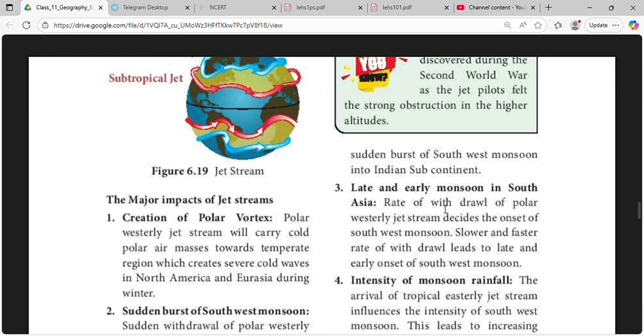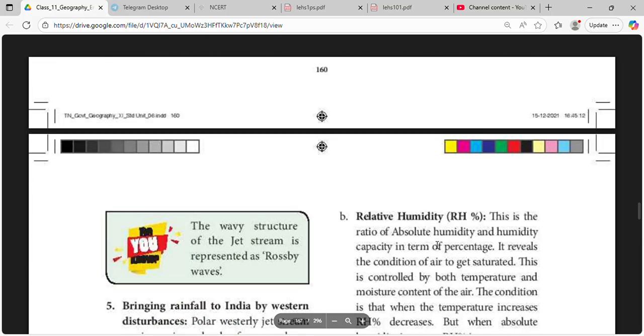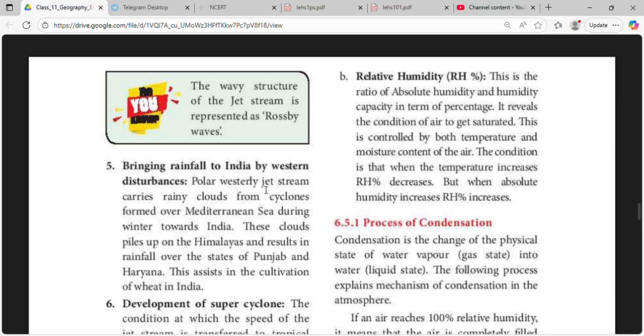Late and early monsoon in South Asia. The rate of withdrawal of the polar westerly jet stream decides the onset of the southwest monsoon. Slower and faster rates of withdrawal lead to late and early onset of the southwest monsoon. The arrival of the tropical easterly jet stream influences the intensity of the southwest monsoon. This leads to increasing intensity of rainfall during the southwest monsoon.